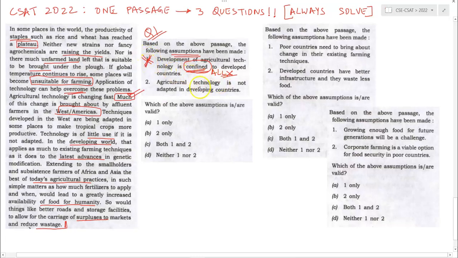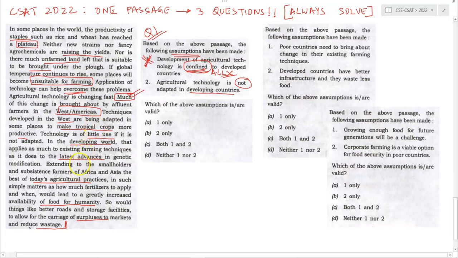Agriculture technology is not adapted in developing countries. Option number 2. It is saying that it is not adapted. Again, it is an extreme thing. What has been mentioned is that techniques developed in the West are being adapted in some places to make tropical crops more productive. So tropical crops are also being made better.